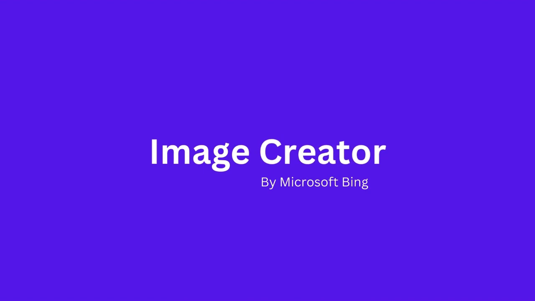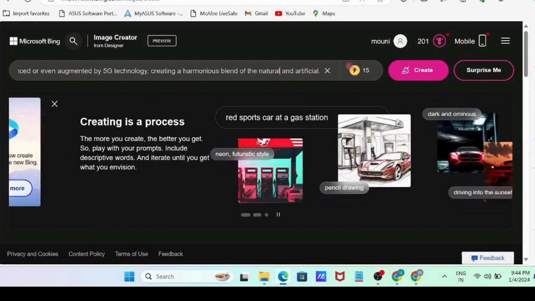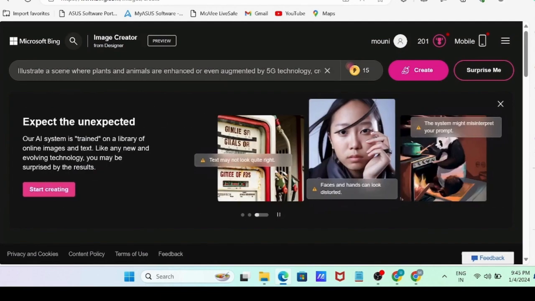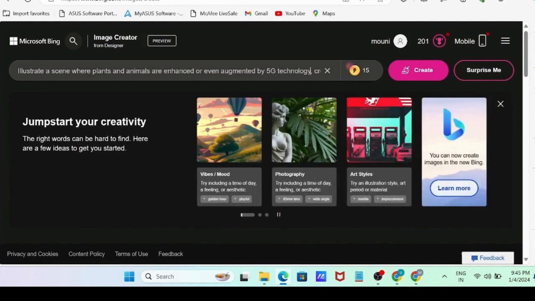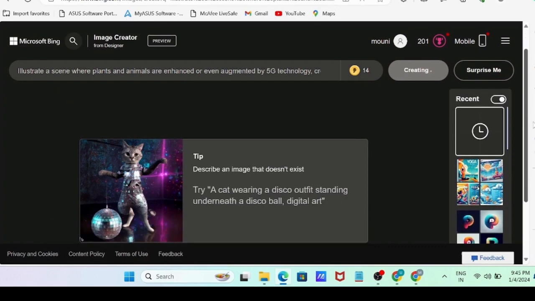Image Creator. It was developed as built-in Bing Chat and integrated with Microsoft Edge. It uses the latest DALL-E technology developed by OpenAI to generate images based on your text description. Simply type in what you envision, and Image Creator brings your imagination to life. Imagine.